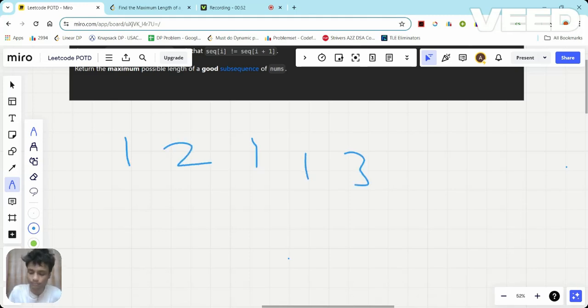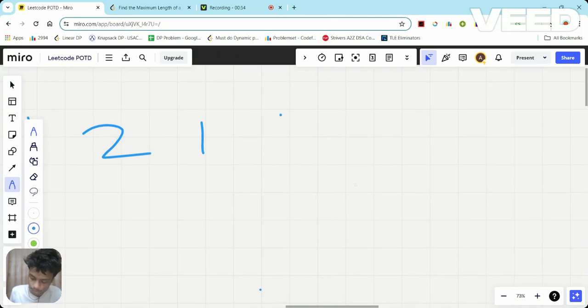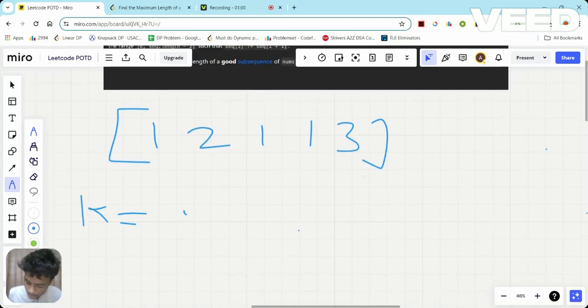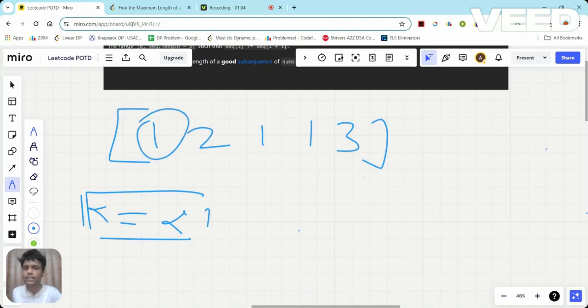1 2 1 1 3. So let me write it more clearly first. This was the example test case. Here k is equal to 2. Now, suppose I have picked the first element. Now, if I'm going to pick the second element, before picking it, I will check whether the element I'm going to pick and the previously picked element are the same or not.